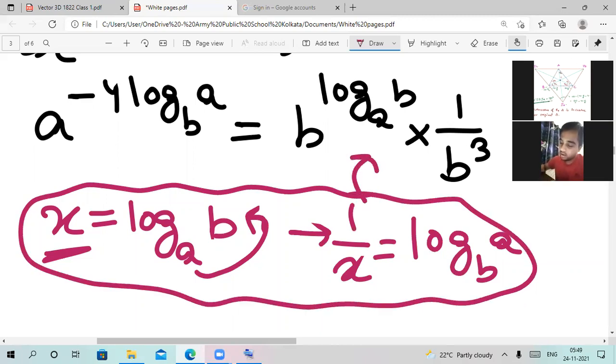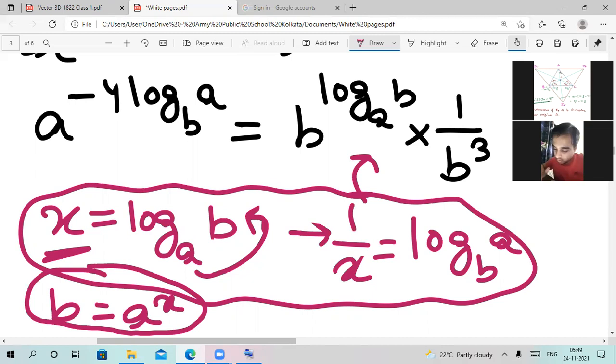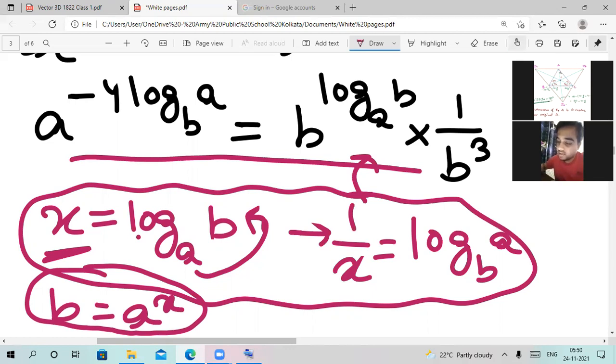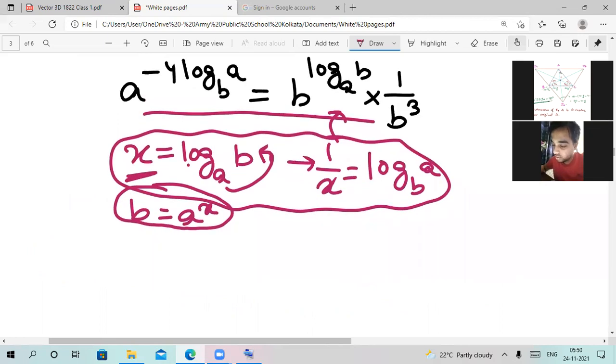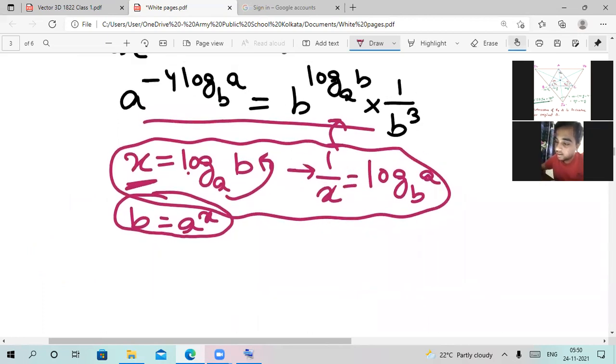here, along with the fact that when x is equal to log a to the base a to the vertex b, we can write b as a to the power of x. Okay, now imposing all these three conditions on the above given expression, the things at which we will arrive. First of all, I need to shorten the screen here, and then I can proceed.